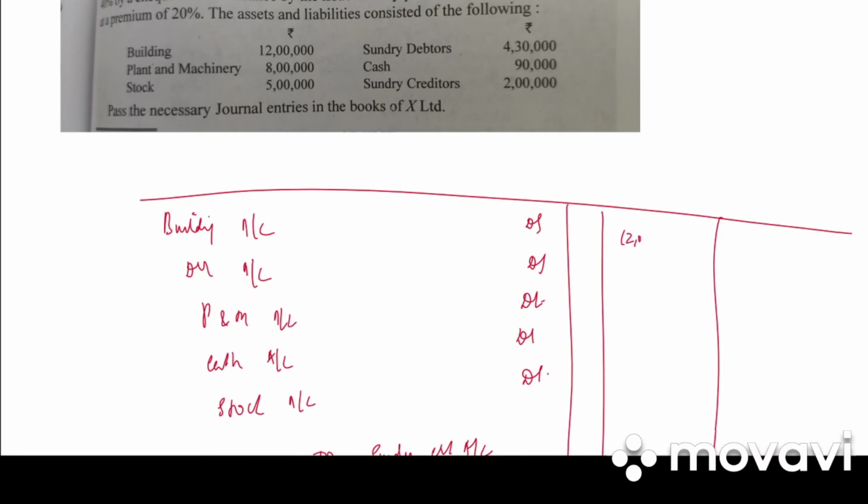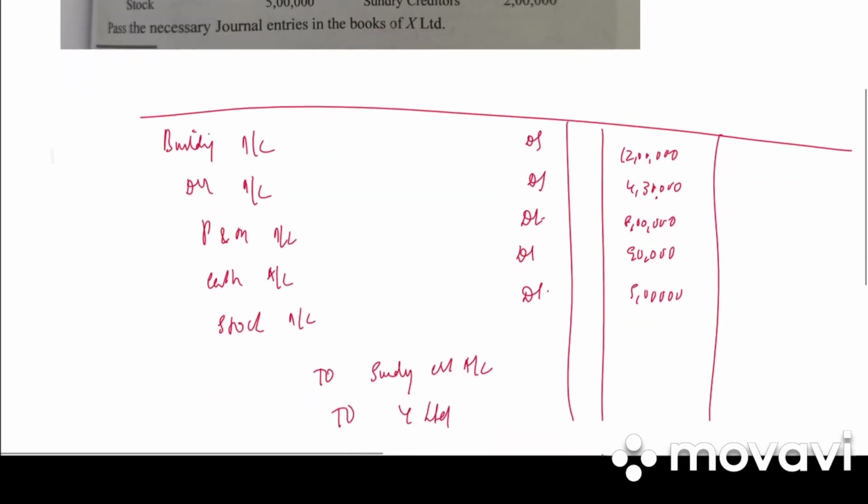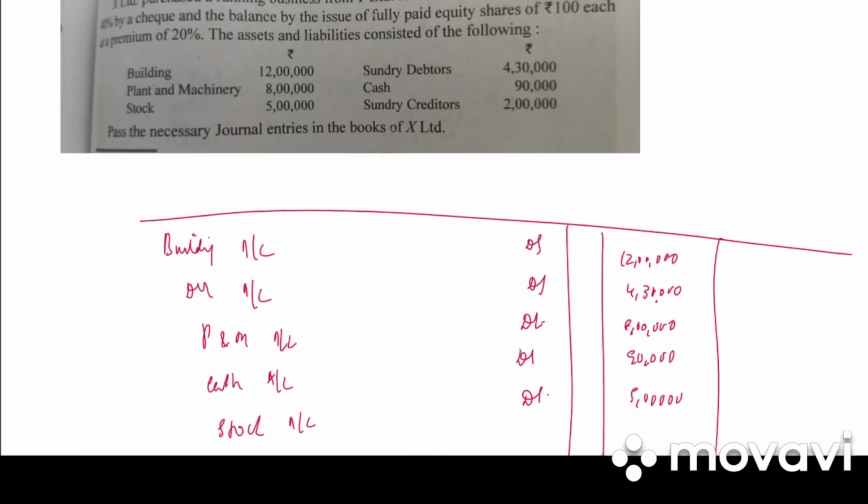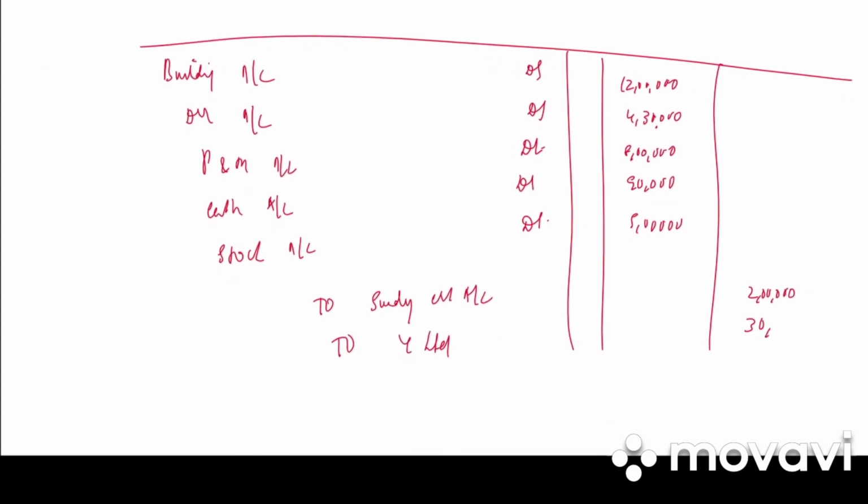So building is 12 lakh, debtors 4 lakh 30,000, plant and machinery 8 lakh, 90,000 is cash, stock is 5 lakh, creditors is 2 lakh. We have purchased a business for 30 lakh. So total is 32 lakh.